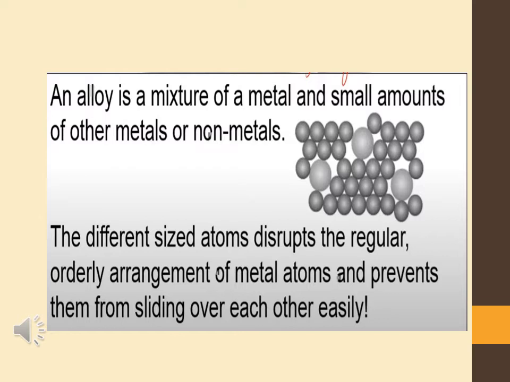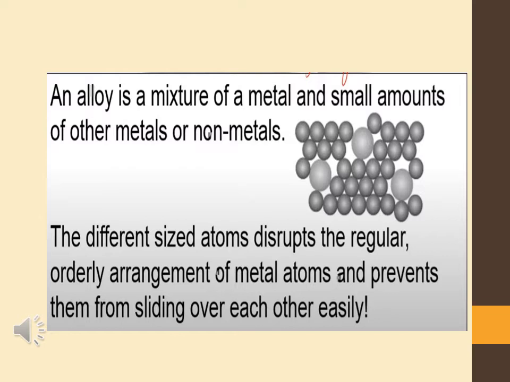I am saying elements, not metals. So the definition of an alloy is a mixture of a metal and a small amount of other metals or non-metals.